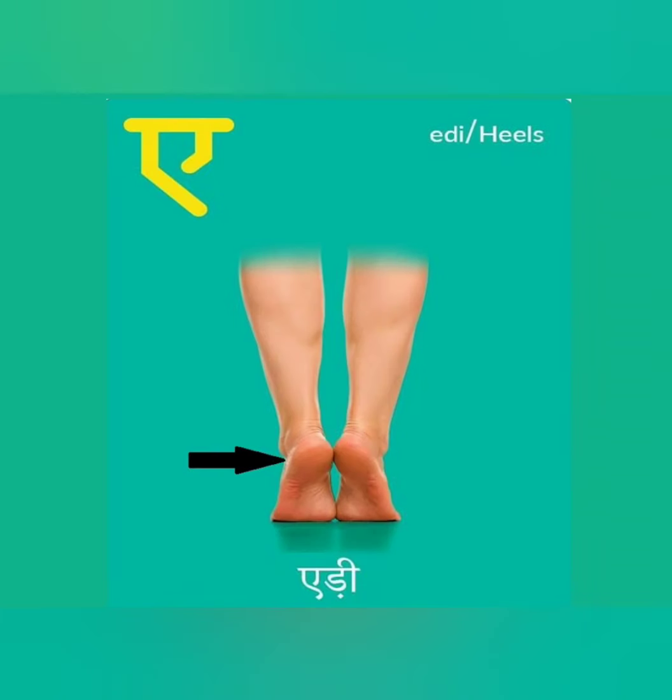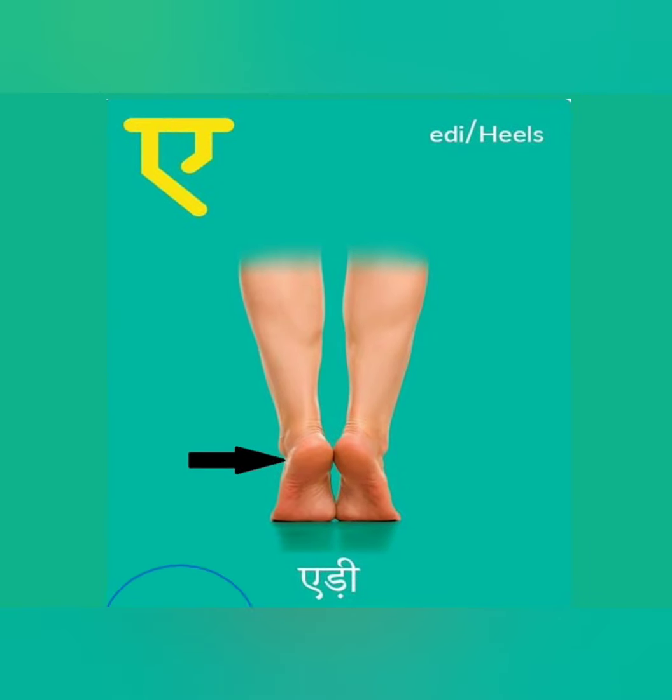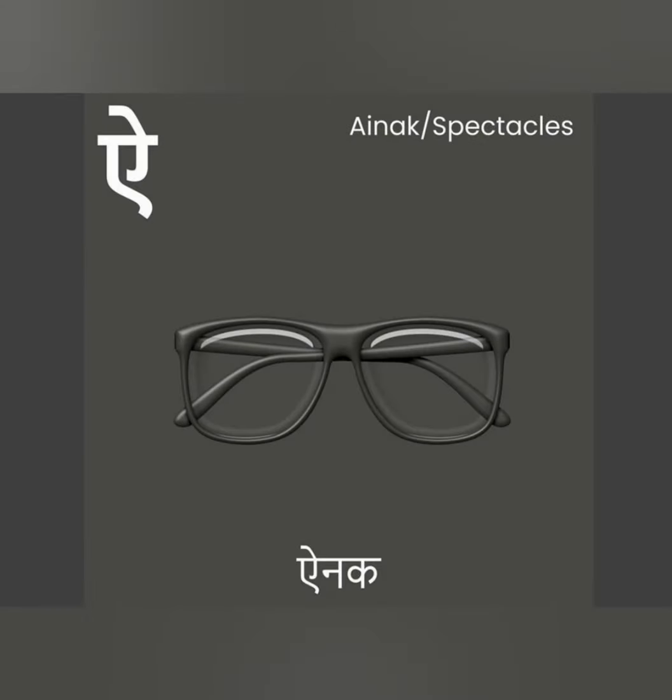After U, we had A. A say edi. Edi means heel. And this is the way it is written. After that came I. I say ainak.